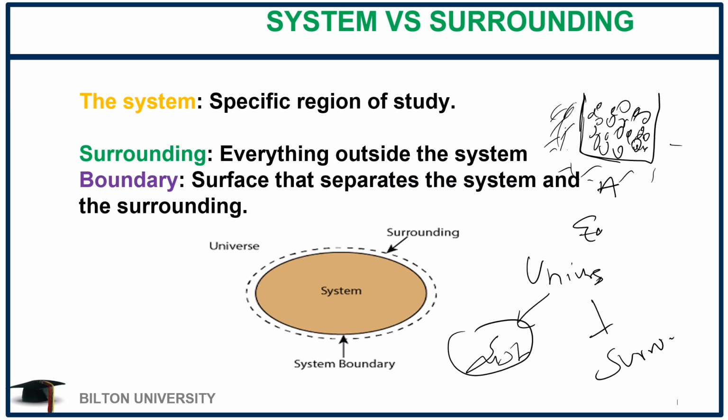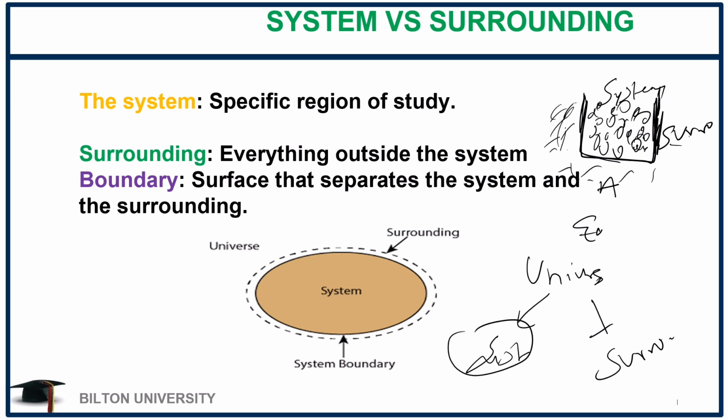If we check, there's a wall separating the system and the surrounding. Okay, there's a wall in between. As we said, we can call it a wall or a boundary, and this boundary can be physical or it can be conceptual. It's something that you can think exists, and we are going to see practical aspects of this boundary.